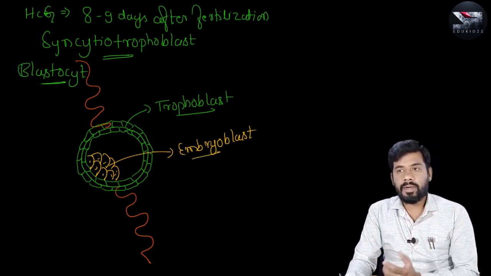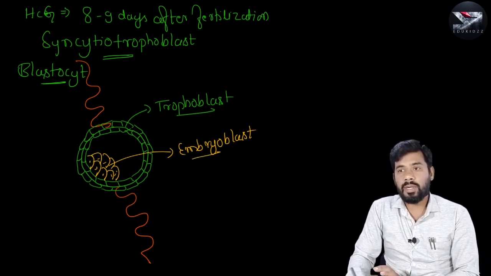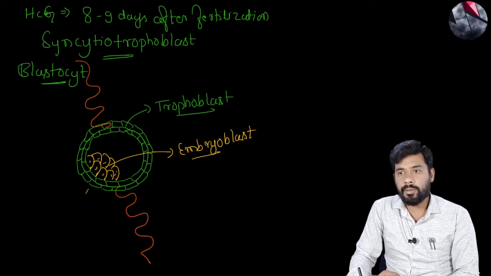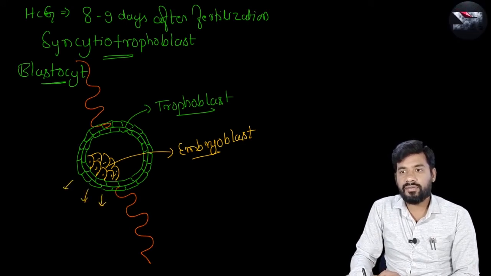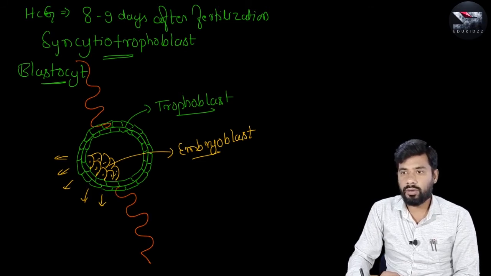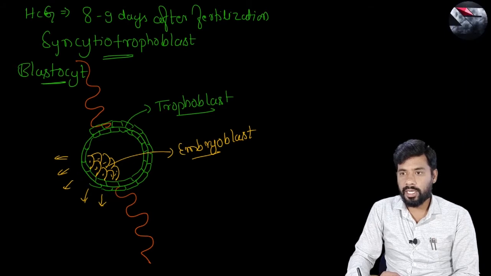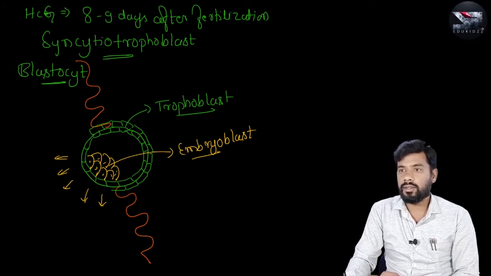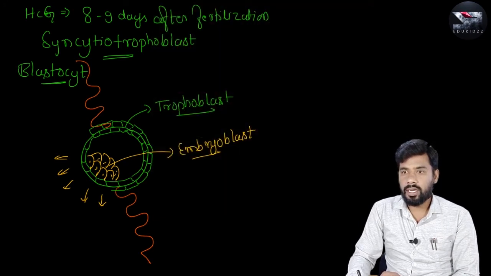But what happens after implantation? Some of the cells of trophoblast situated above this embryoblast fuse together to form a multinucleated syncytium. I will show you how it forms. Let me erase this portion. These cells that I am erasing now fuse together like this, and they form a multinucleated syncytium.